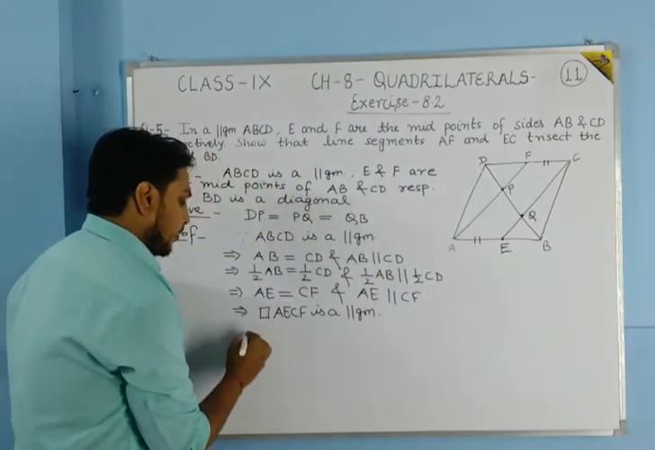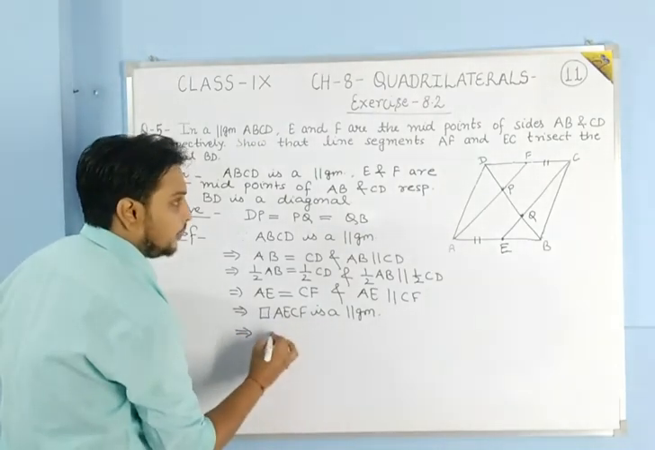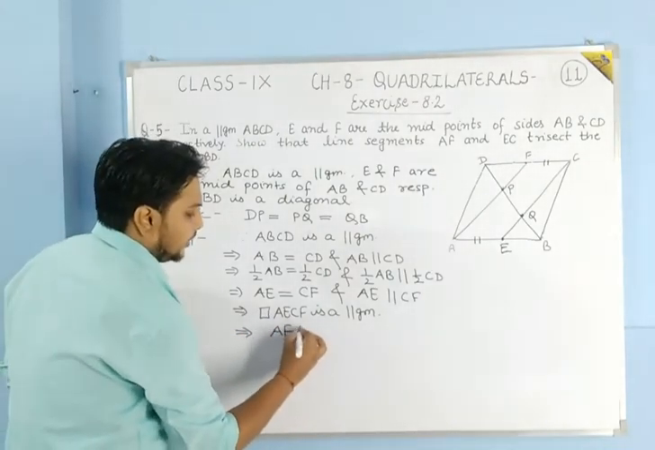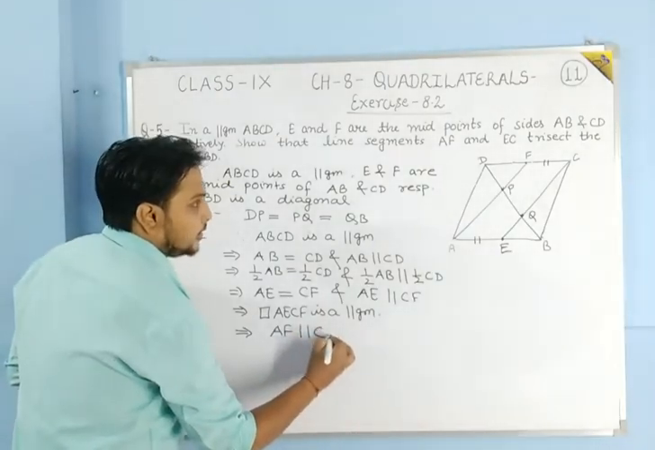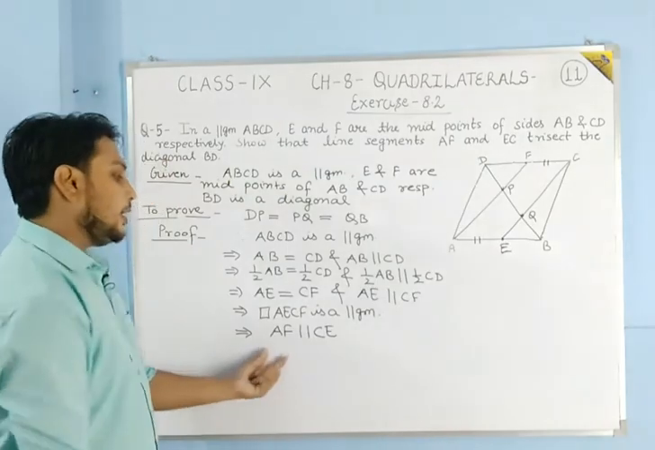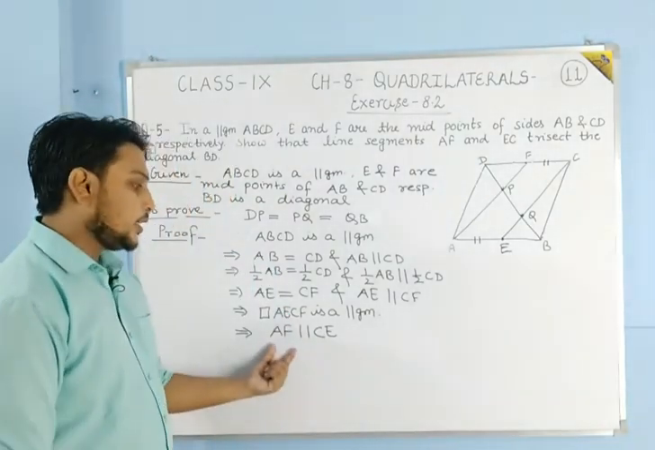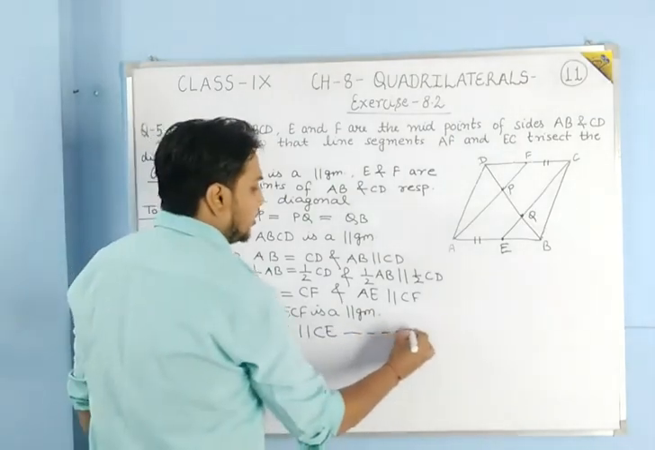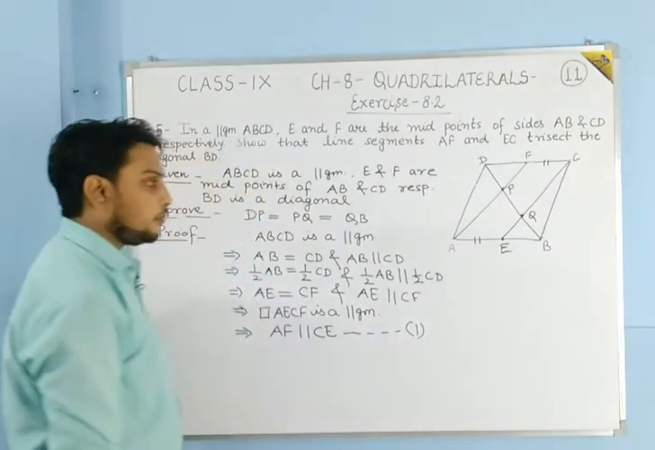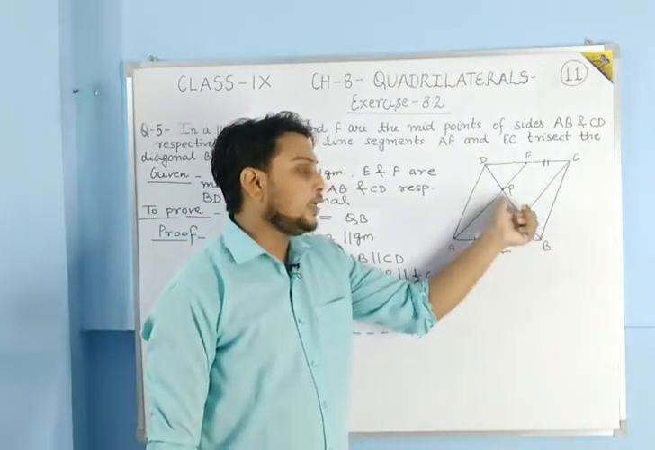Okay, so here we can write, this will imply, if AECF is a parallelogram, then AF is parallel to CE, or EC, both are the same. AF is parallel to CE. Okay, so students, this result is very important. Suppose it is first. Okay, now we will see in triangle ABP.